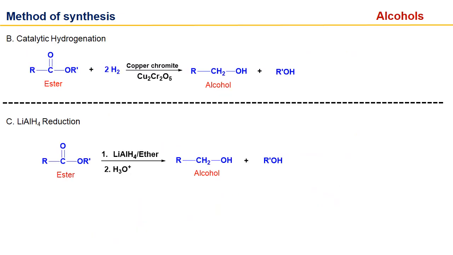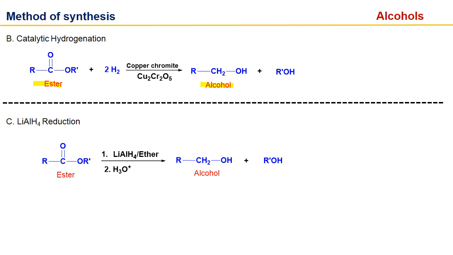Next, catalytic hydrogenation. We can reduce esters into alcohols by the copper chromite reaction. We can reduce this ester with the help of this catalyst and convert the ester into alcohols.